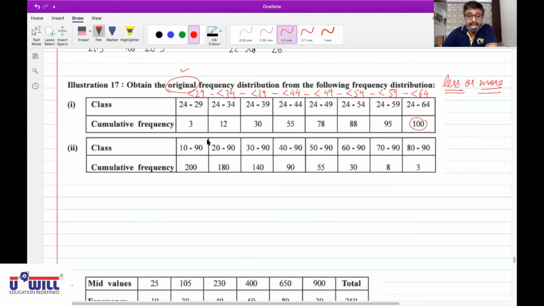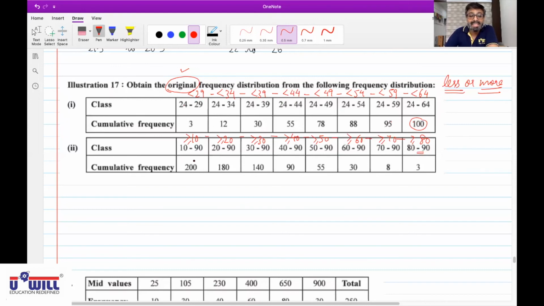Next one is more than type. 10 to 90 means more than 10. 20 to 90 means more than 20, 30 to 90 means more than 30, 40 to 90 means more than 40, because everywhere it is going till 90, all are included. So more than or equal to 50, 60, 70 and 80. So here your classes are 10 to 20, 20 to 30, 30 to 40, 40 to 50, 50 to 60, 60 to 70, 70 to 80 and the last will be 80 to 90.